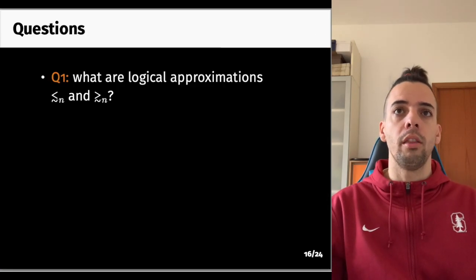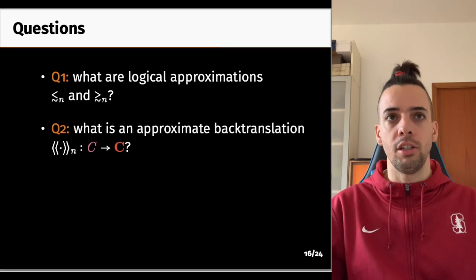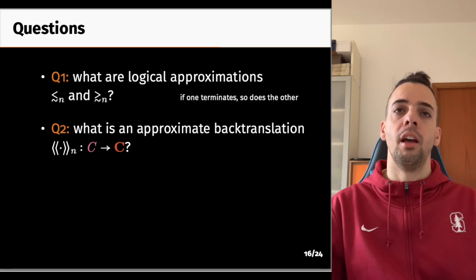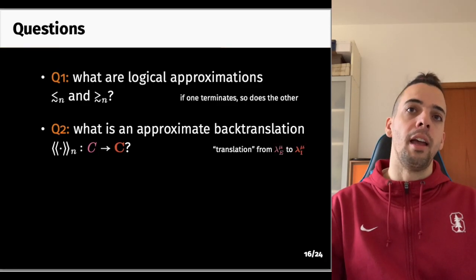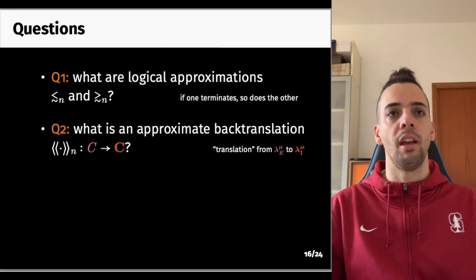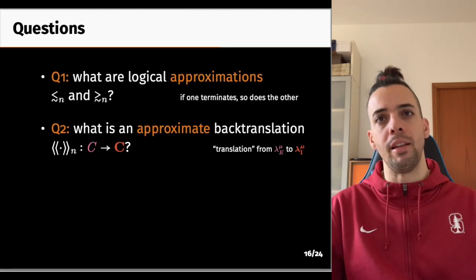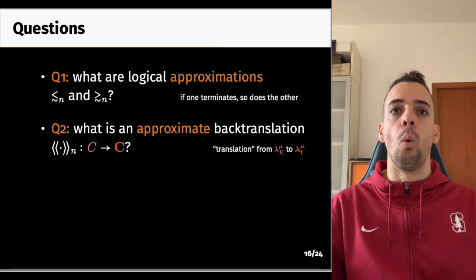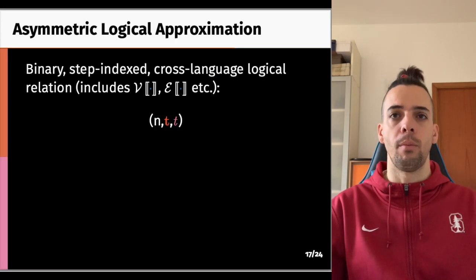First of all, what are the logical relations or logical approximations? Second, what is an approximate back translation? Concerning the former, we say that two terms or contexts are related if termination of one implies termination of the other. Concerning the latter, a back translation is a translation that goes the opposite way of the compiler. So in this case, it goes from equi to iso. However, there is a recurrent qualifier that plays a key role in our development: approximate. And we will explain why we keep talking about approximate notions. Let's start answering these questions from the first one.